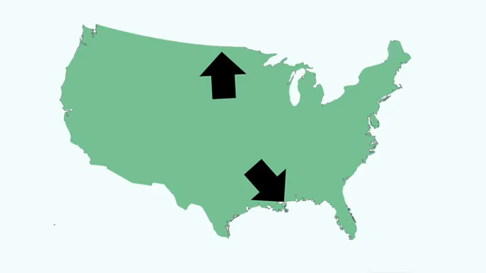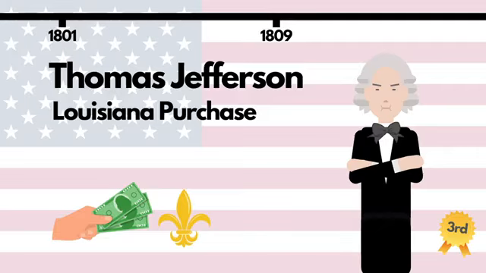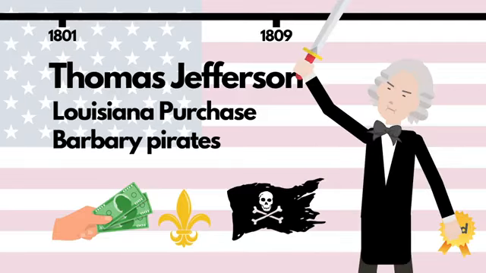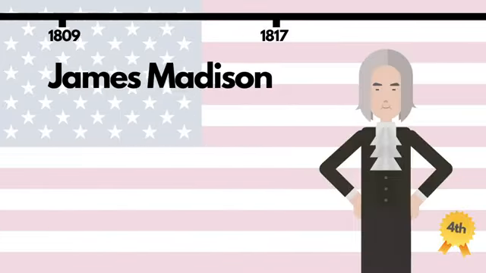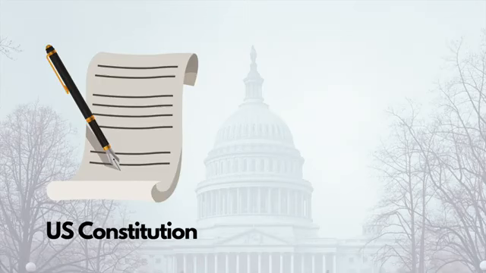The land had originally been claimed by France, but they sold it to the US to raise money to fight the Napoleonic Wars in Europe. The US also waged war on North African pirates, who'd harassed American ships and enslaved US sailors in the First Barbary War. Fourth President, James Madison, was acclaimed the father of the Constitution for the contribution he made in helping to frame both that and the Bill of Rights.